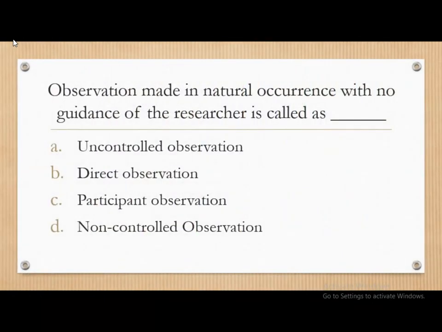We will start with the first question. Observations made in natural occurrence with no guidance of the researcher is called as: uncontrolled observations, direct observation, participant observation, non-controlled observation. You can pause the video and think of the answer, and we will check this answer in my next slide. So the correct answer is: observations made in natural occurrence with no guidance of the researcher is called as non-controlled observations.